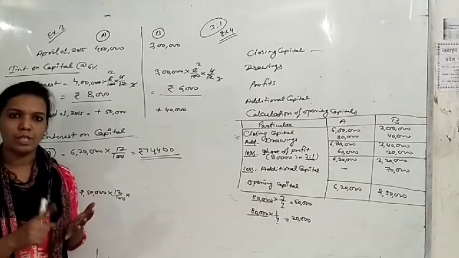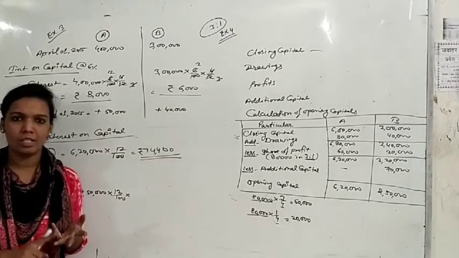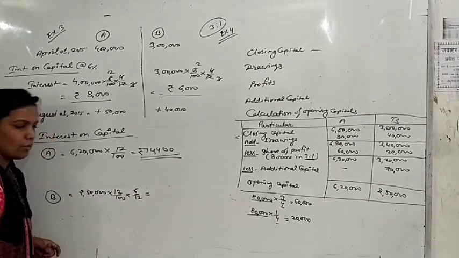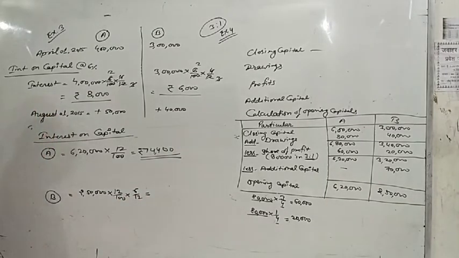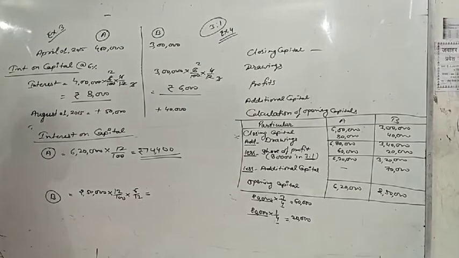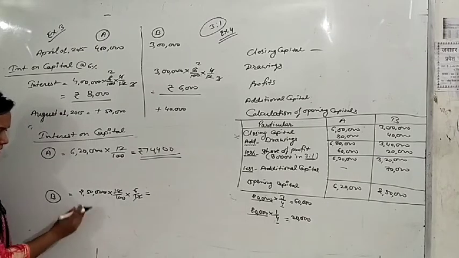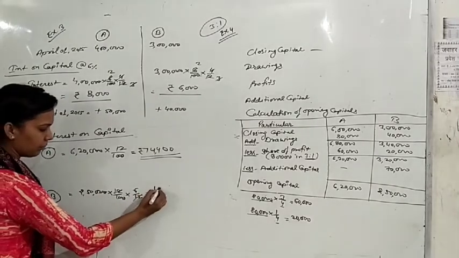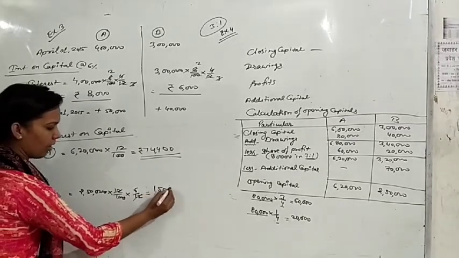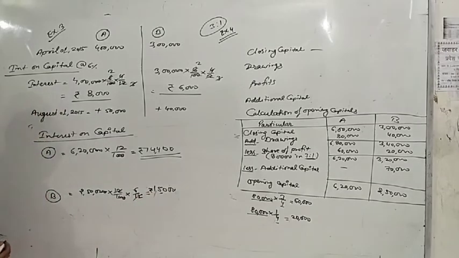From April to September, that is 6 months. Till 6 months his capital was 2,50,000. So 2,50,000 multiply by 12% multiply by 6 upon 12. 12 to 12 cancel, 20 to 20 cancel. So it is 15,000 rupees. 15,000 rupees is the first interest.